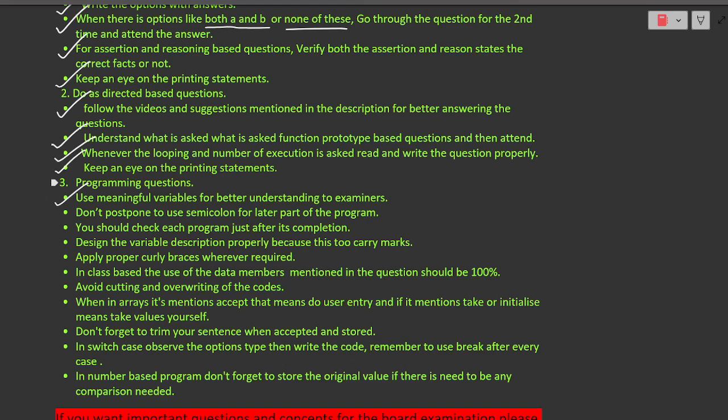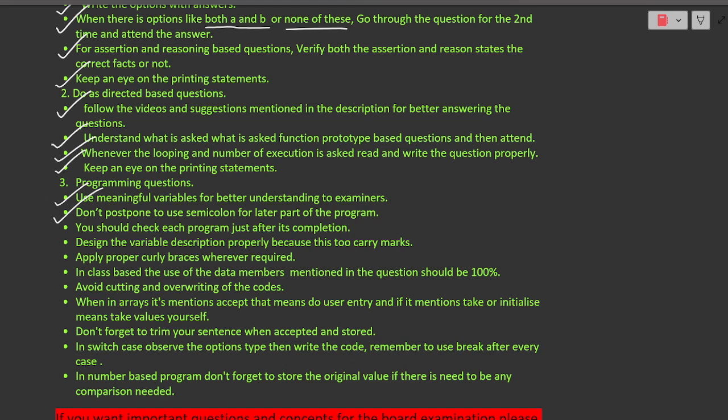Now the next question is, whenever you are writing, I have observed many students first write the whole program, then they observe where they should put the semicolon, and they start putting semicolons from first to last. By this, they lose marks. So whenever you are writing each statement, make sure that you have given the appropriate semicolon wherever required. Observe that very carefully, because by that also your marks may get reduced.